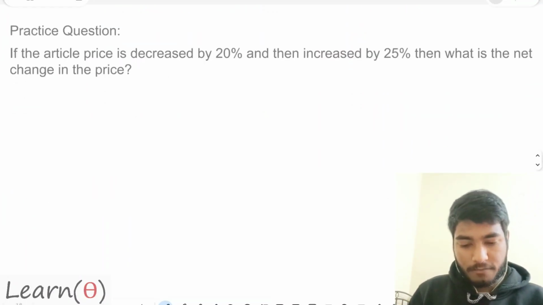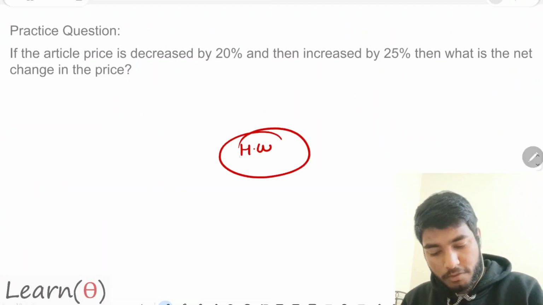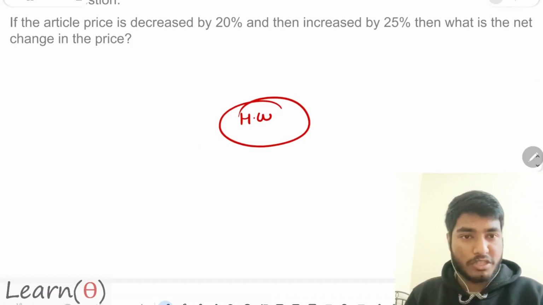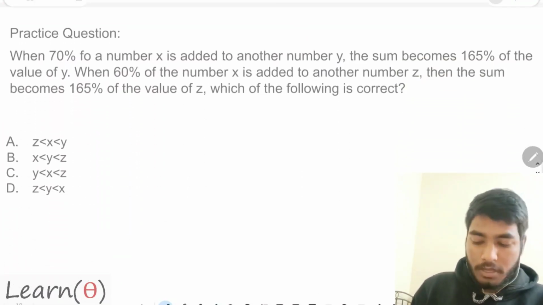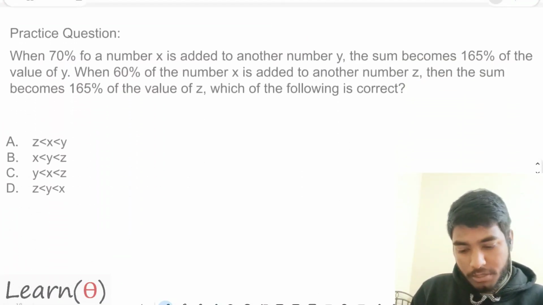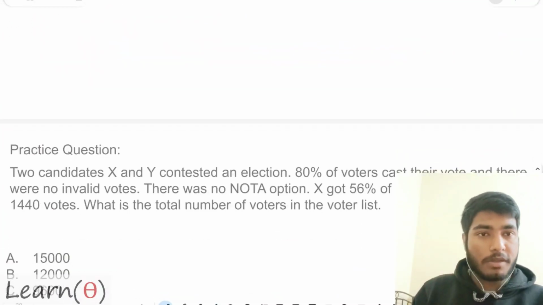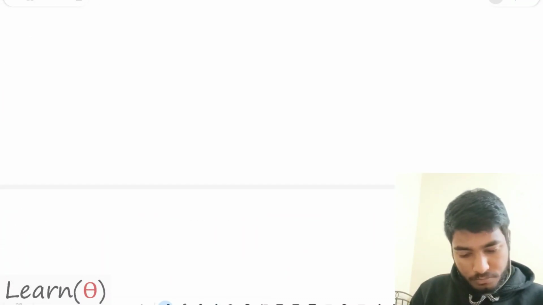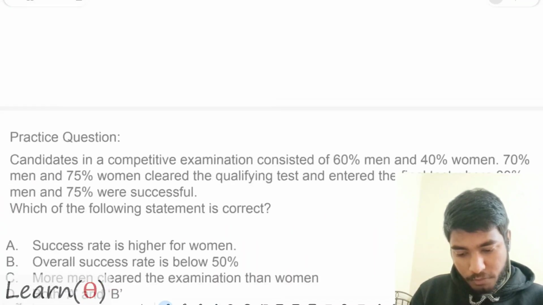Okay, fine. This is your homework question. You have to calculate the change in price. I think that will be a challenge for you. This is the homework, this is the question. We will come to this question after discussing a while. Basically, these are the only types of questions that we are going to discuss.